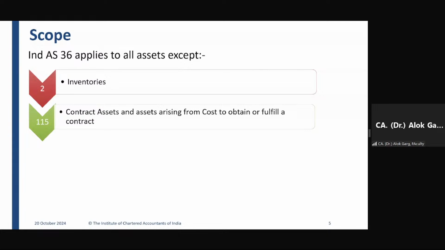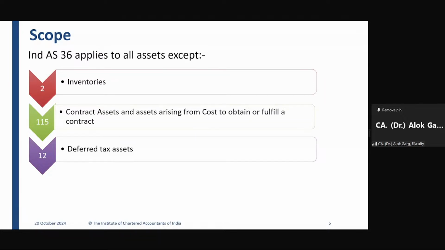Ind AS 115, contract asset and asset arising from cost to obtain or fulfill a contract. You remember in Ind AS 115, I have spoken about cost of obtaining a contract, cost of fulfilling a contract, right? So if the revenue is not foreseeable, not predictable, not certain, in that case the asset, which is a cost, the cost of contract has to be charged off to the P&L, right? So contract assets and assets arising from cost to obtain or fulfill a contract are already covered under Ind AS 115, and hence they will not be covered under Ind AS 36.